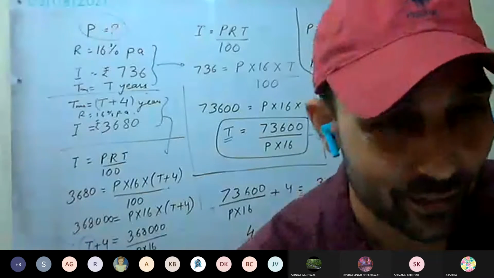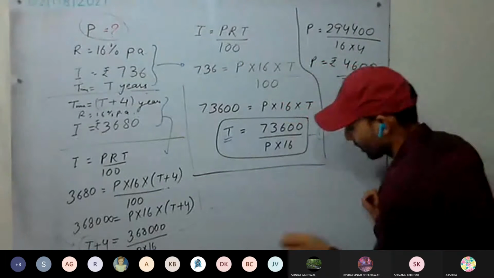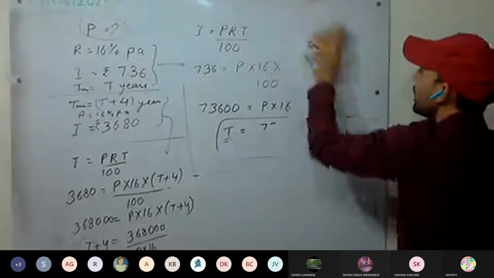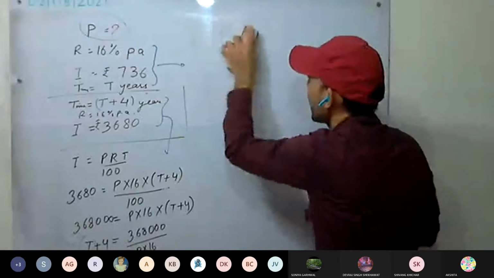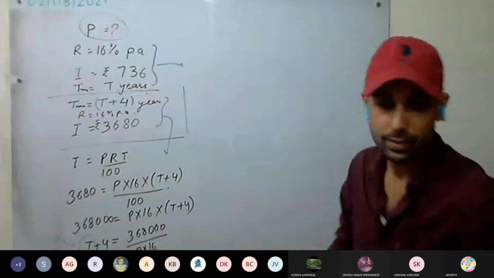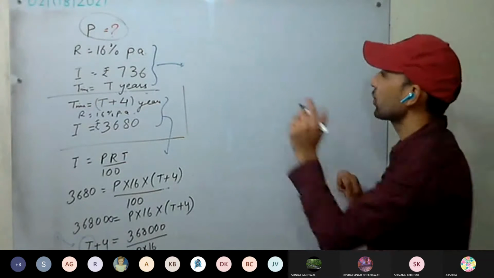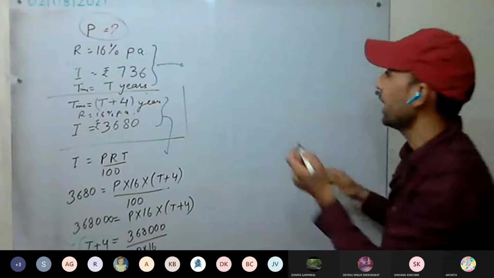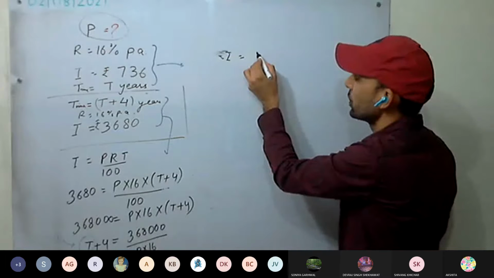Now I will provide the shortcut. See how to calculate very simply. For example, you have given someone some money at some rate and you got interest after some time of 20 rupees.